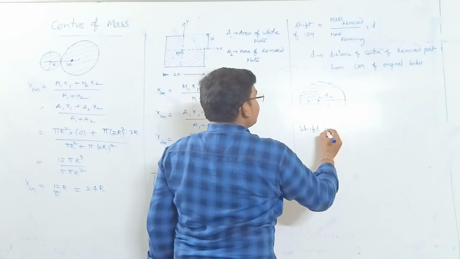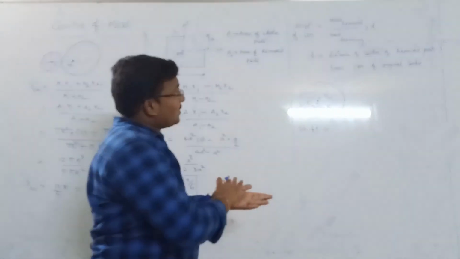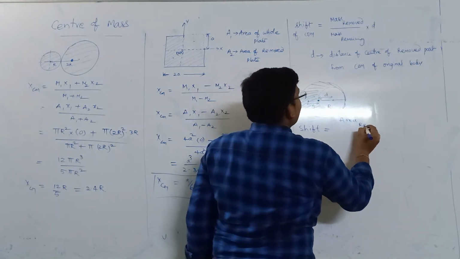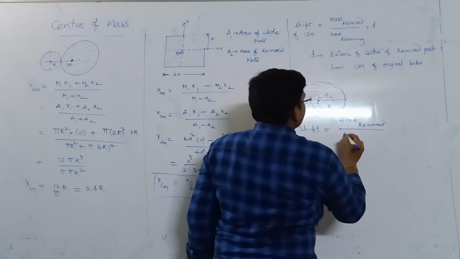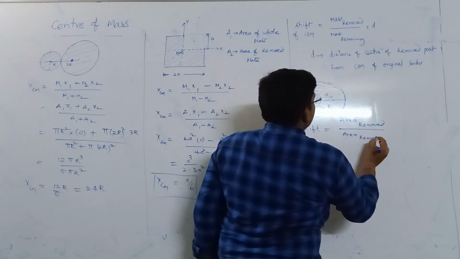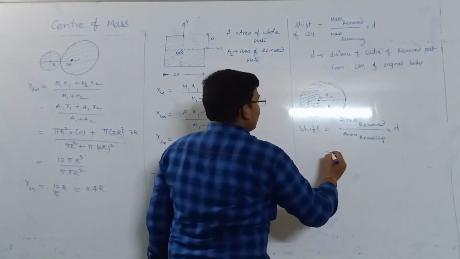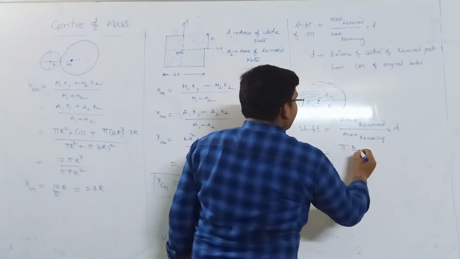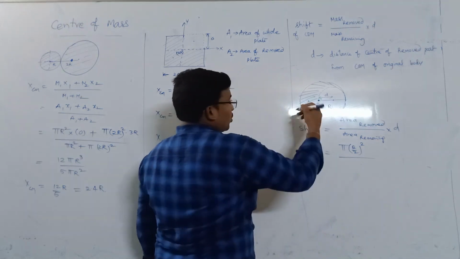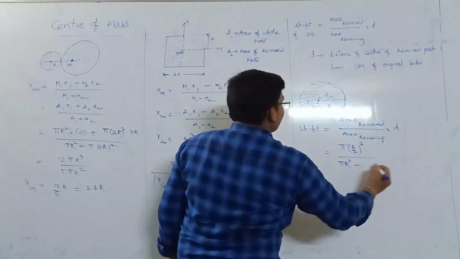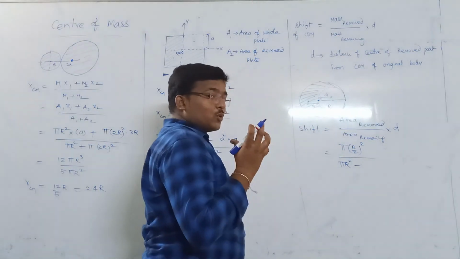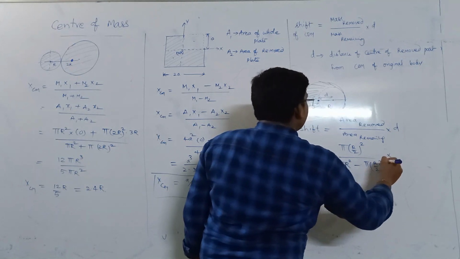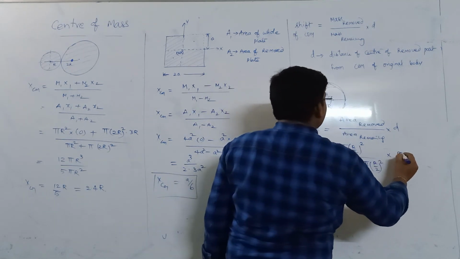Shift is equal to, here masses are not given, but we can compare with the areas. So area removed by area remaining, into D. Area removed is a disc of radius R by 2, so pi into R by 2 whole square, divided by total area pi R square minus the area removed, into D. D is nothing but R by 2.